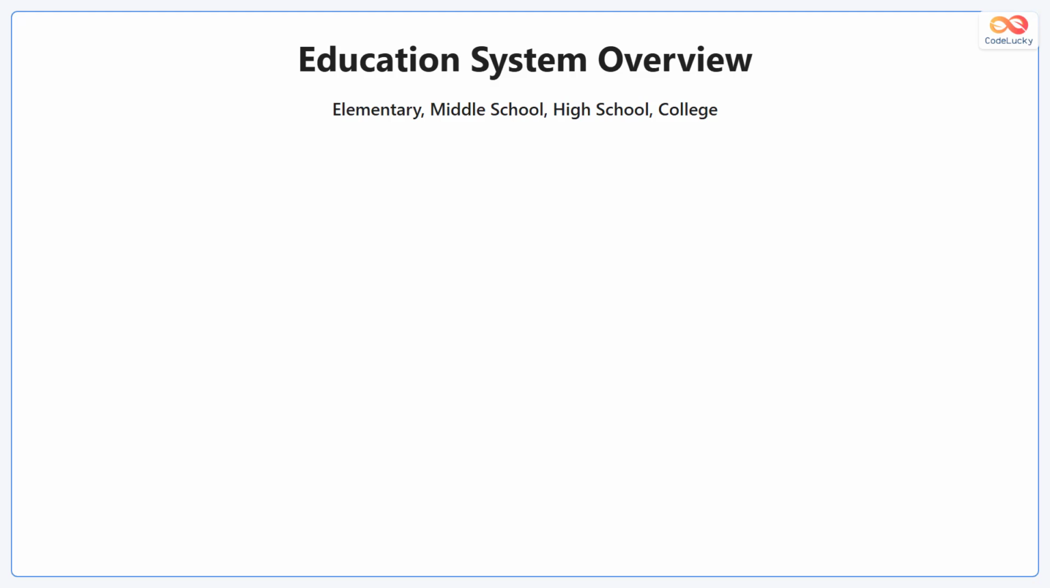The education system consists of 4 main levels. Elementary school, middle school, high school, and college form the complete structure. Each level builds upon the previous one with increasing academic complexity and independence.